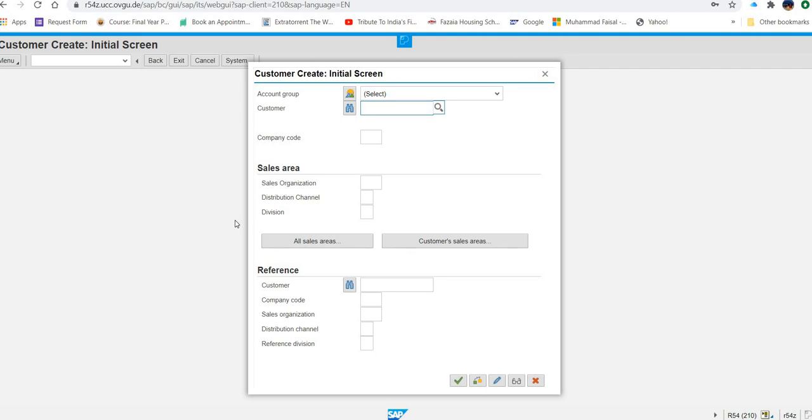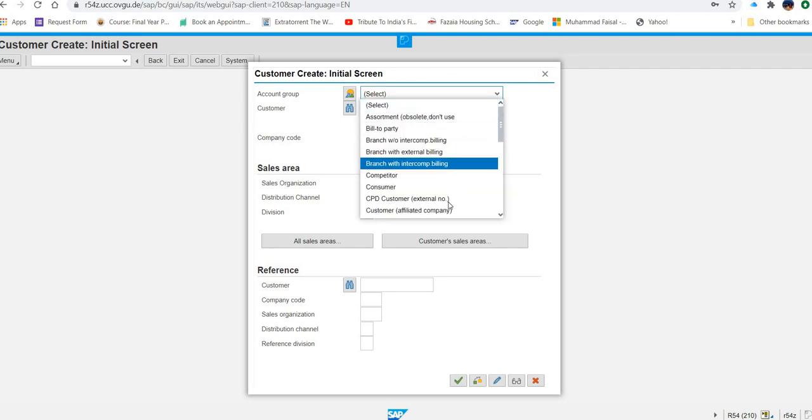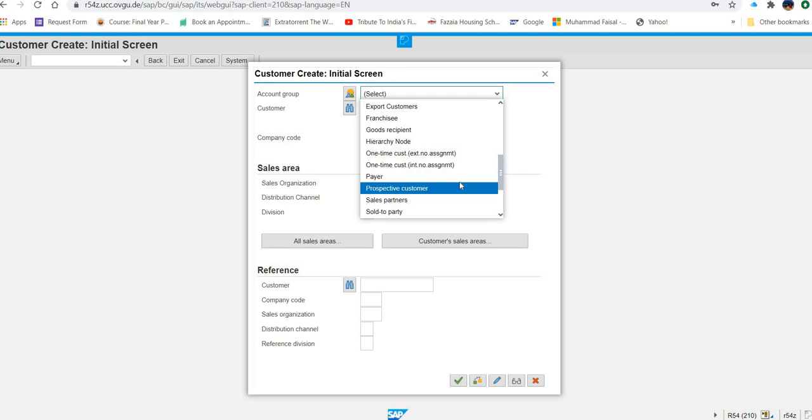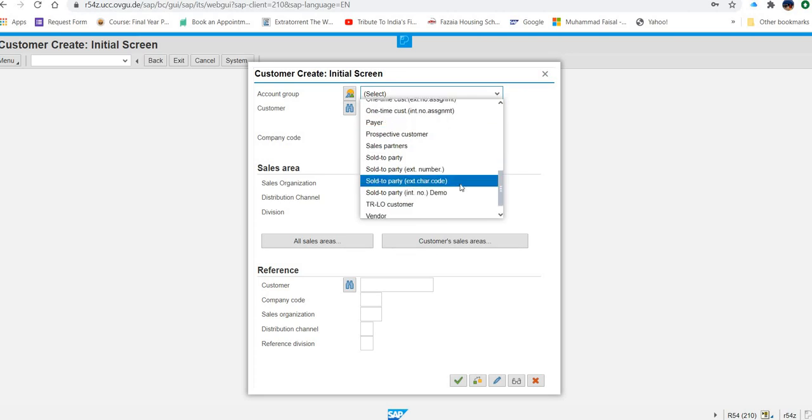On this screen, you have to enter the data very carefully. First of all, in the first row where it is mentioned account group, you will select sold-to party. You can see there are many options here, but you will select sold-to party. Why are so many options there? The reason is very simple. This system is very comprehensive and big.